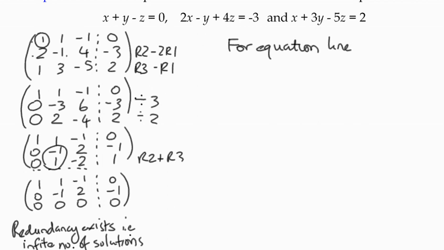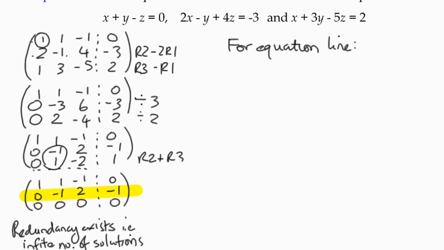Well, what we're going to do is introduce a parameter. We've got some information in this last matrix down here that we're going to use. We'll start with this line here. Remember that we can give a parameter t to x, y, or z in this kind of situation.